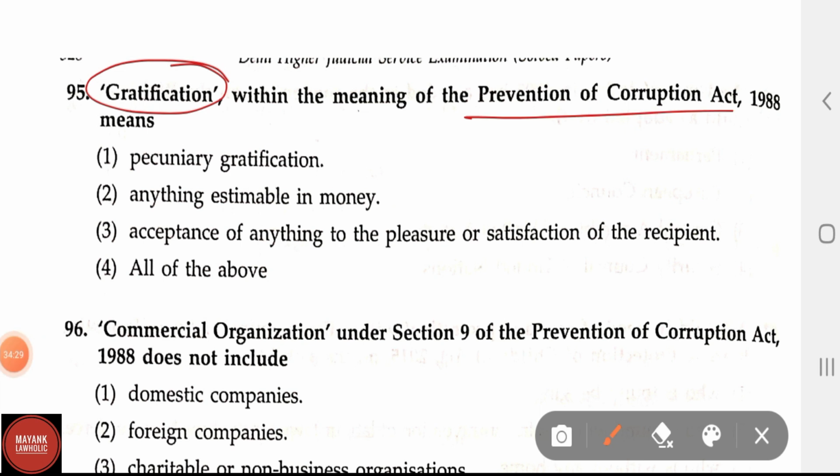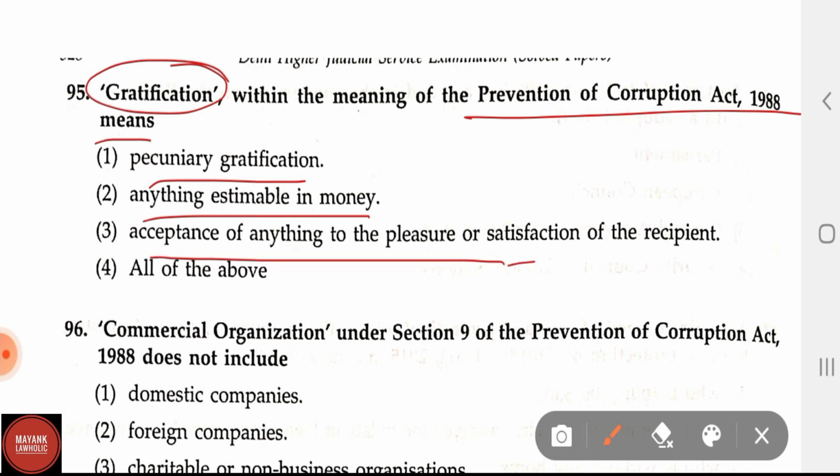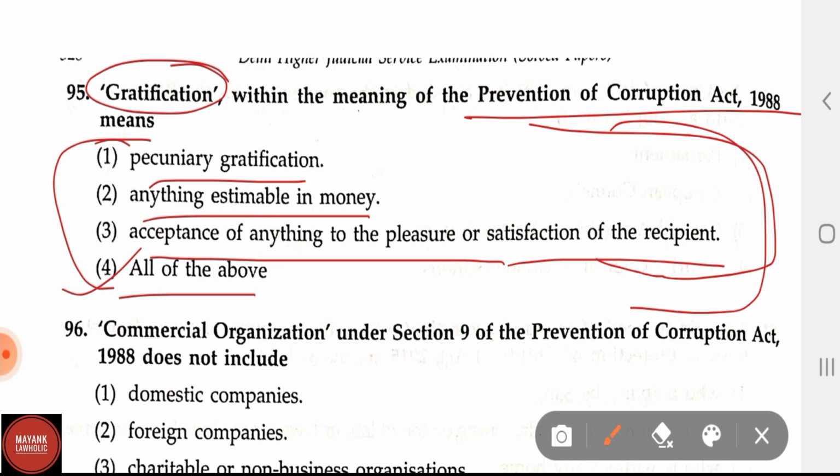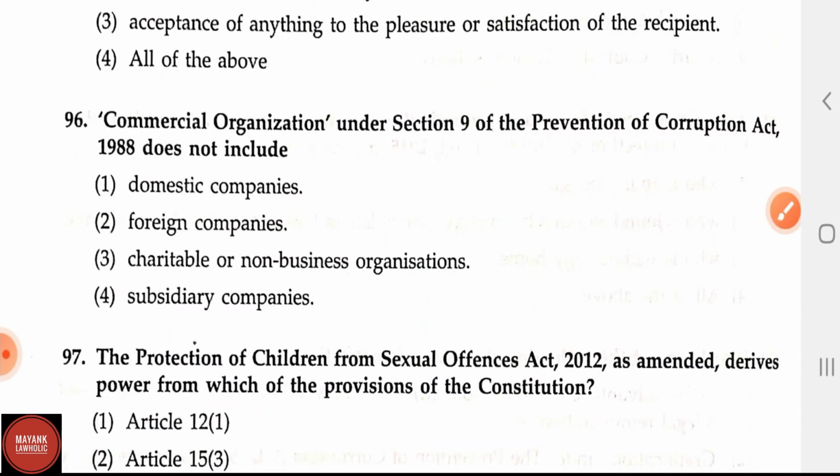Now let us see the question number 95. Gratification within the meaning of the Prevention of Corruption Act 1988 means pecuniary gratification, anything estimable in money, acceptance of anything to the pleasure or satisfaction of the recipient, and option 4, all of the above. All of the above statements are correct because all the three statements define what gratification actually is. So all of the statements are correct.